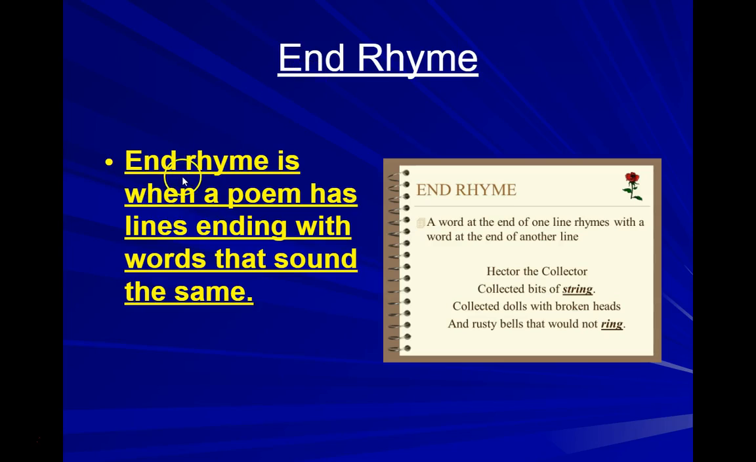End rhyme. End rhyme is when a poem has lines ending with words that sound the same. Hector the collector collected bits of string, collected dolls with broken heads and rusty bells that would not ring. So string and ring are at the end and they rhyme. So that's an end rhyme.